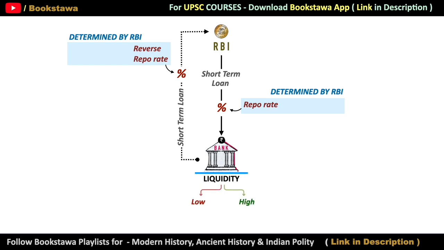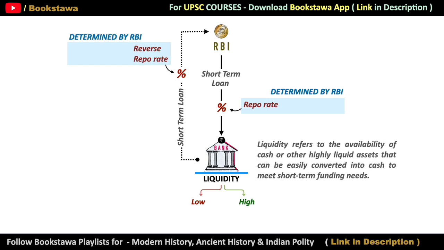Now two questions arise here. The first question is what this liquidity is. And the second question is how RBI controls this liquidity through reverse repo rate and repo rate. So let us first know what liquidity is. Actually, the liquidity of the bank depends on how much cash the bank has, or how many such liquid assets are there which can be easily converted into cash. This is basically the same concept of liquid money and blocked money which we covered in the introductory video of monetary policy. You can watch this video in the economy playlist. So that was about liquidity. Let us now see how RBI controls the liquidity of banks through repo rate and reverse repo rate.